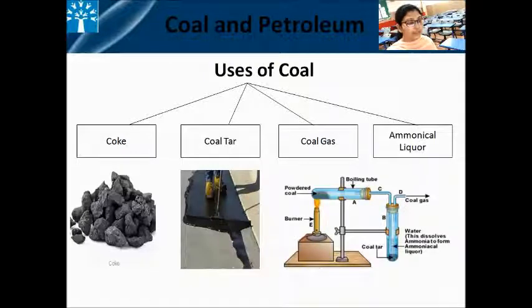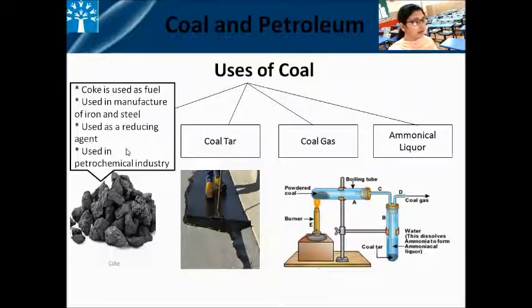The coal is heated in the absence of air to obtain simple substances. So we get coke, and coke is used as a fuel. It is used in the manufacture of iron and steel. It is also used as a reducing agent, and also it is used in the petrochemical industry.